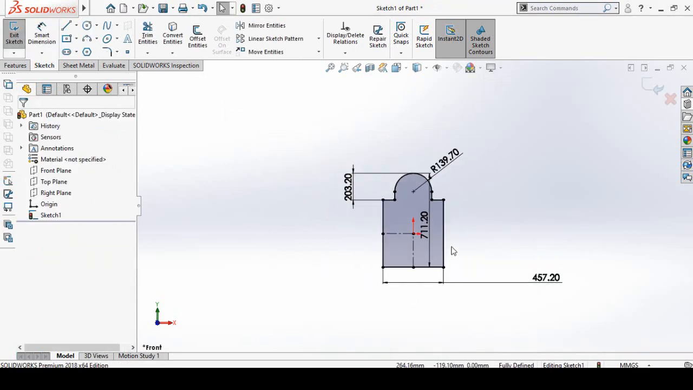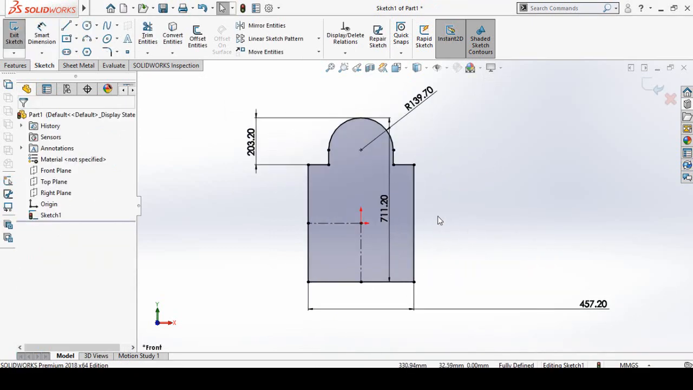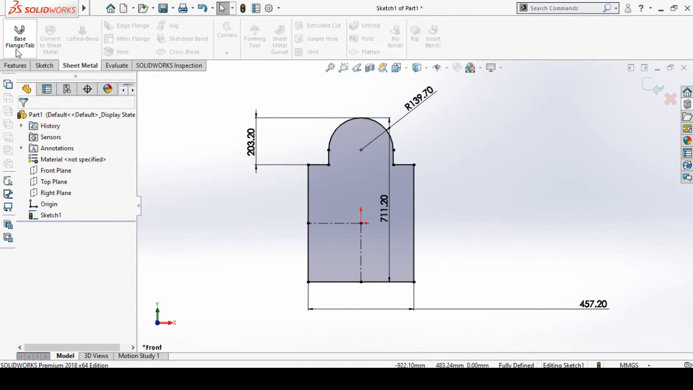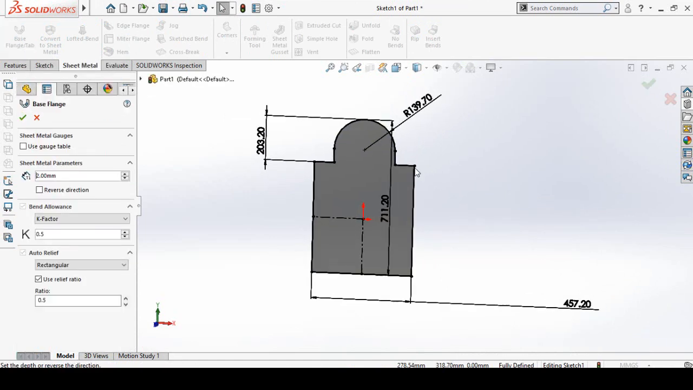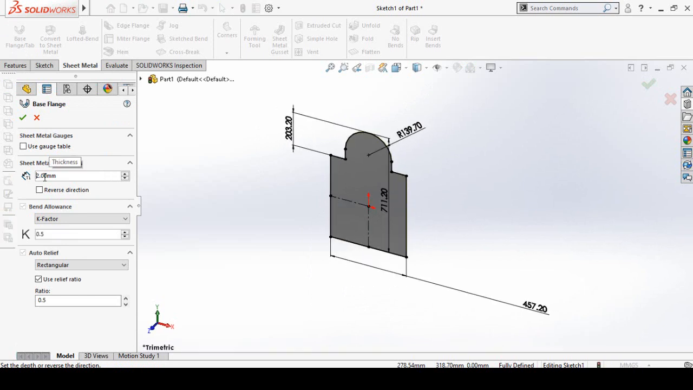So now our sketch is fully defined, and now we can apply the base flange tab command from sheet metal. So go to sheet metal and then select base flange tab. Type here the sheet thickness, which is 1.6 millimeter, and then press OK button.